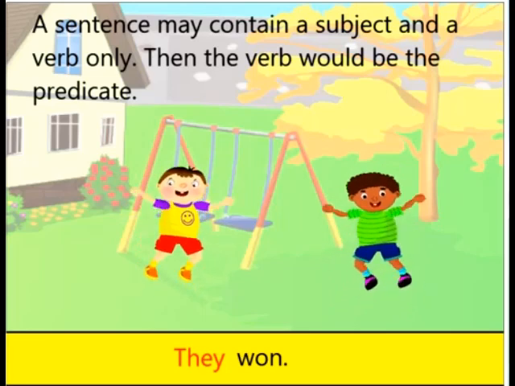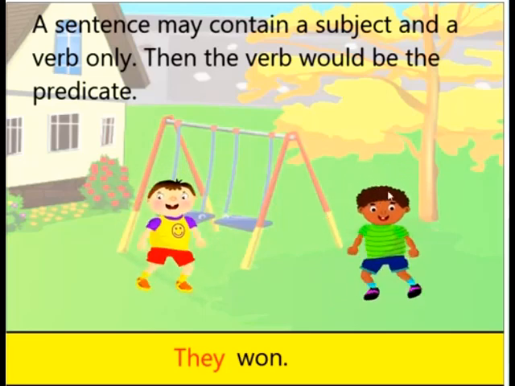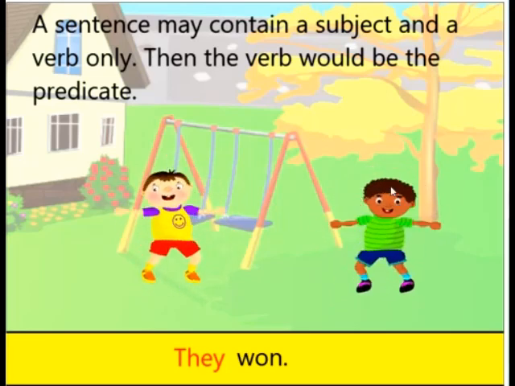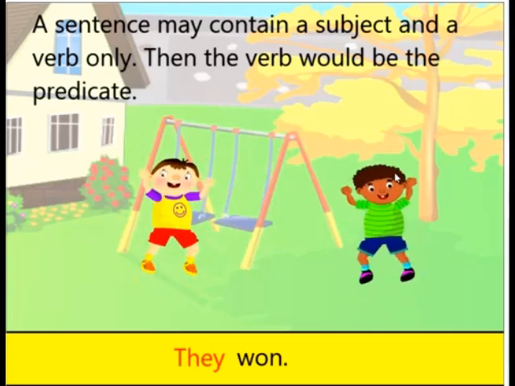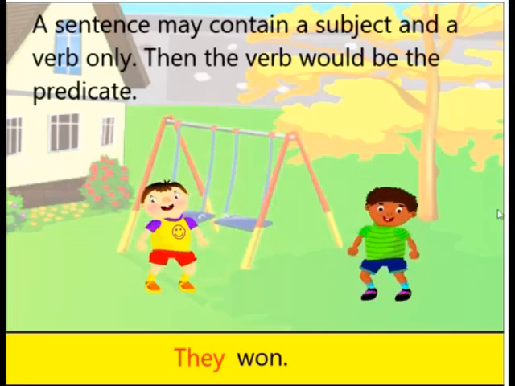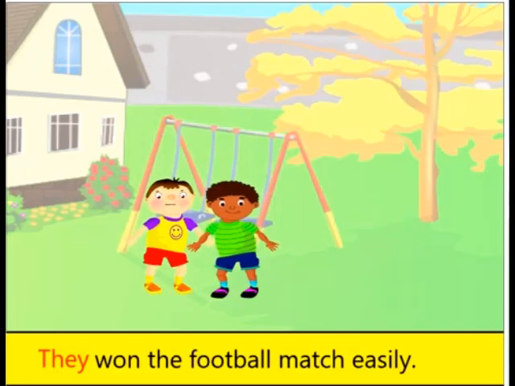Now a sentence can contain only one subject and one verb. For example, they won. So they will be the subject because who won? They won. And won will be the predicate. They won the football match easily. Here they is the subject and won the football match easily, the whole thing, is the predicate.